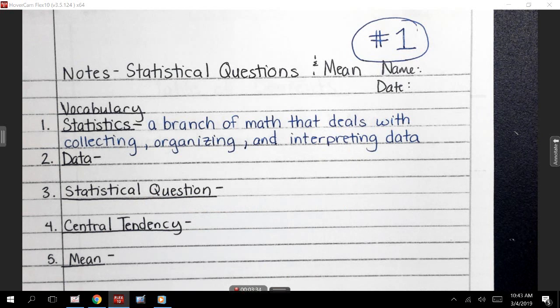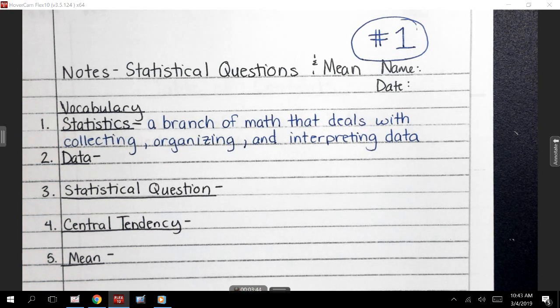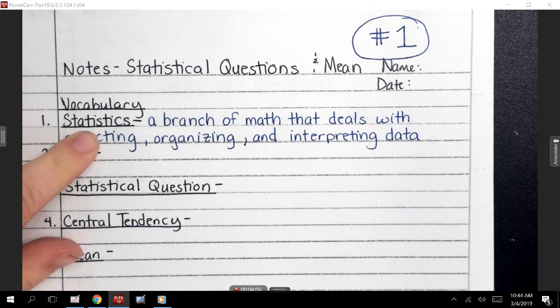Especially if it's about sports, especially my guys that know all those sports stats. Guess what stats means? Statistics. All those things you know about like soccer, like what their penalty average is. Is that a thing? I feel like that should be a thing. Like if they get penalized a lot, what their score average is, is that a thing? Okay, that really is a thing. Okay, thank you. Those are called statistics about that specific sport. I know a little bit more about baseball. You have to know your batting average. Anyone that plays baseball or knows about baseball. All right, those are all statistics, all of those numbers that you talk about in sports, okay?